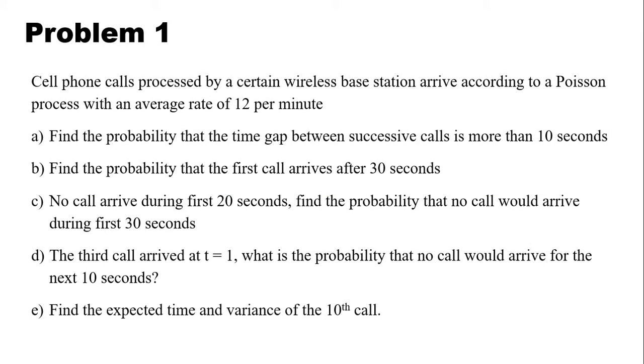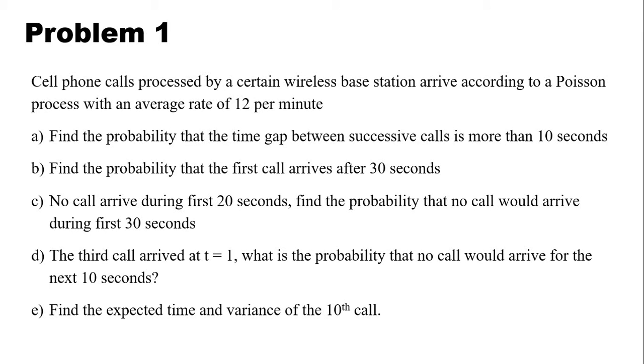Problem 1. Cell phone calls processed by a certain wireless base station arrive according to a Poisson process with an average rate of 12 per minute. Find the probability that the time gap between successive calls is more than 10 seconds. Second question, find the probability that the first call arrives after 30 seconds.